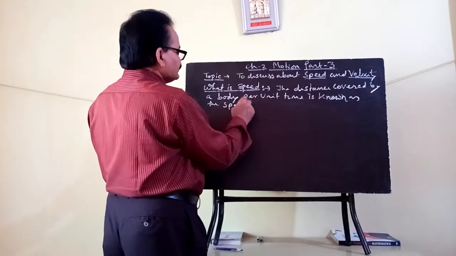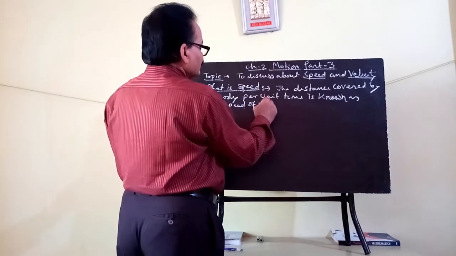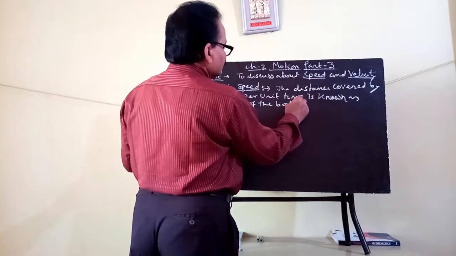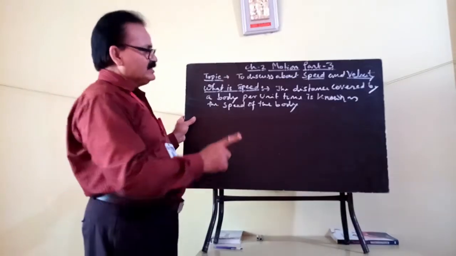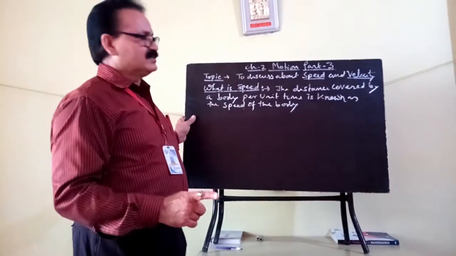That means the distance covered by a body per unit time is known as the speed of the body.